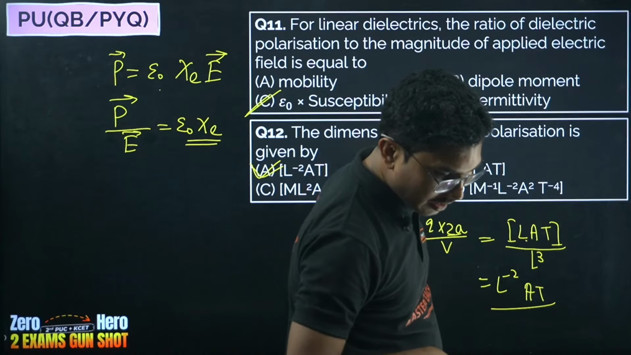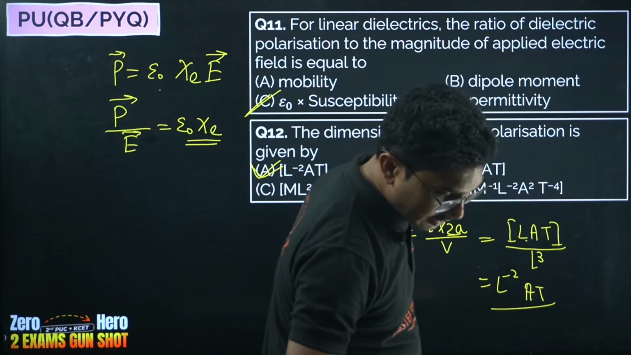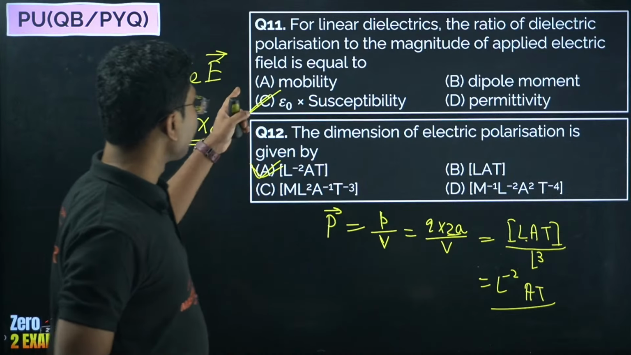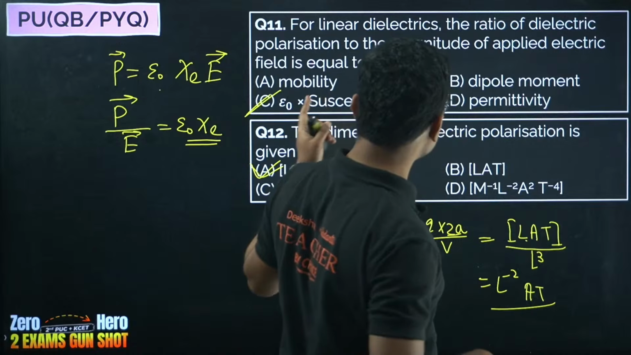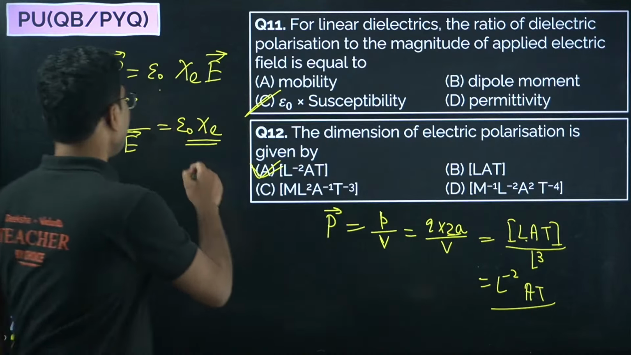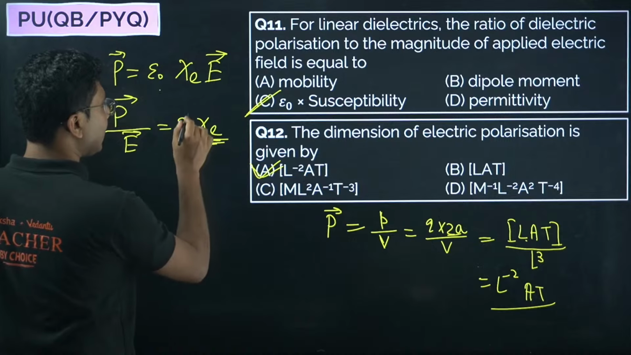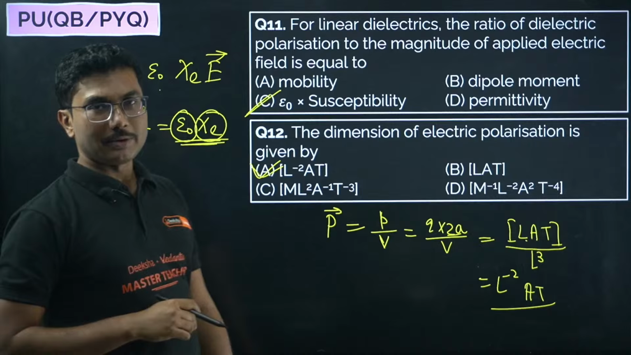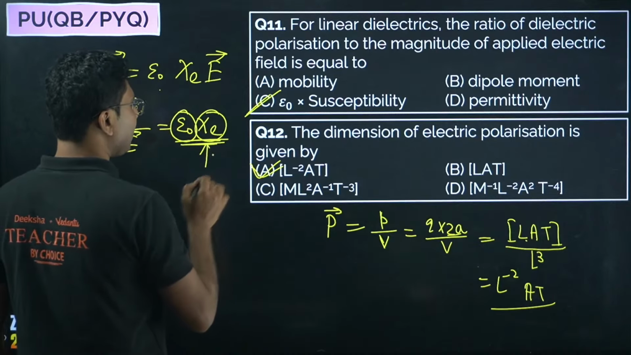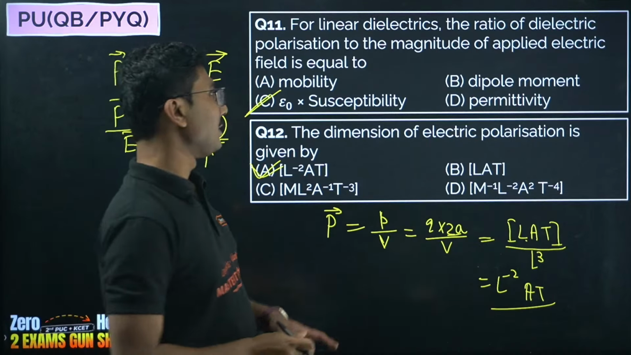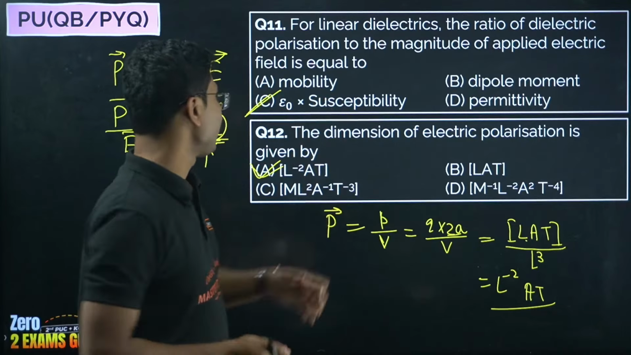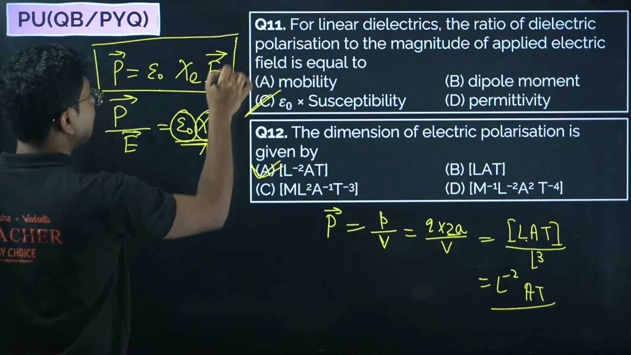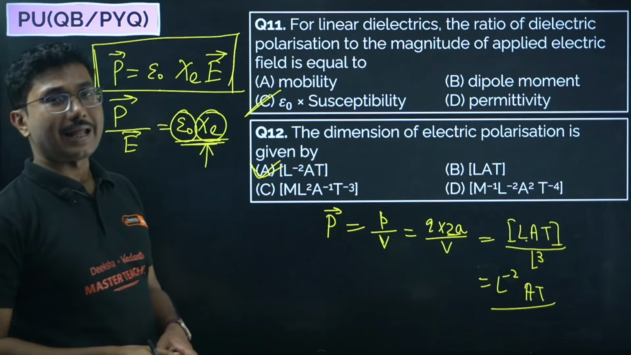Katwar is saying option A. No, option B is not correct. It is epsilon naught times chi, that is, epsilon naught times electric susceptibility. This is called electric susceptibility. So epsilon naught into electric susceptibility is the correct answer for this question, because polarization can be expressed in terms of electric field like this.